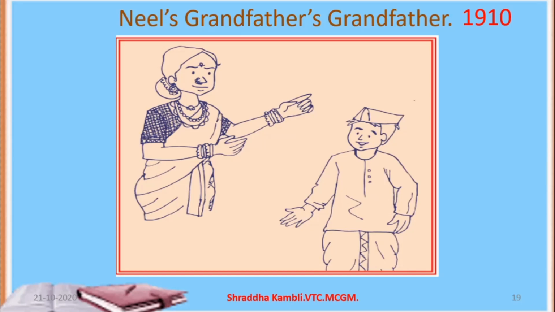She has worn a different kind of sari altogether. And she's worn so much jewelry, isn't it? She's got a big nose pin. And look at Neil's grandfather's grandfather. He's worn a dhoti and a kurta and a kind of topi.